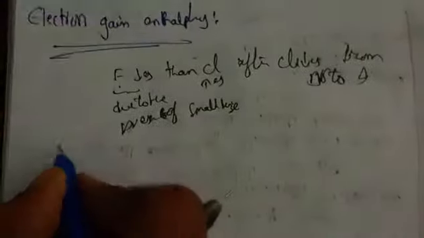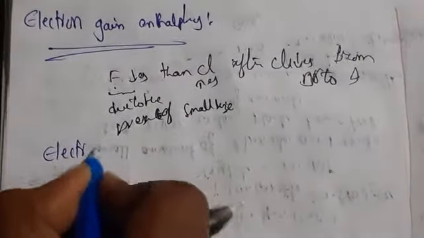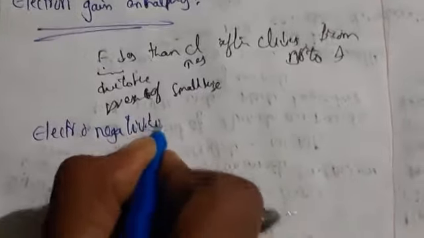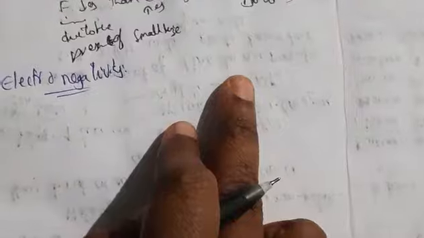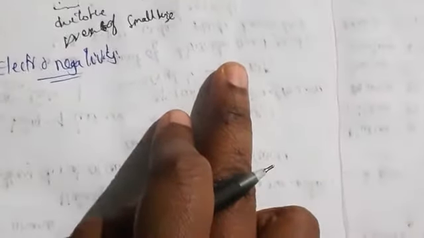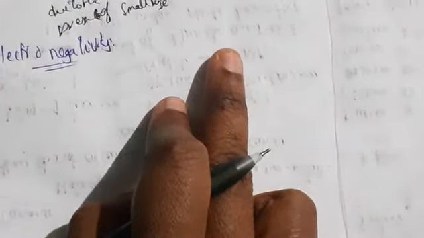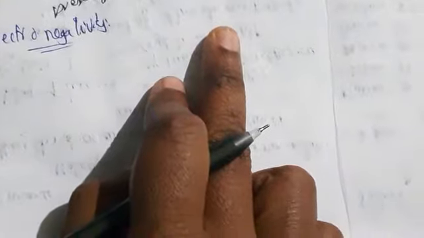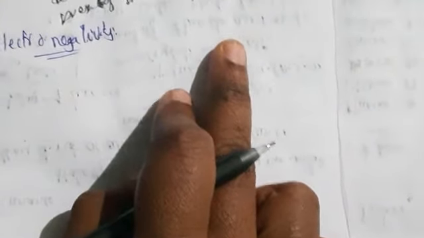Coming to electronegativity. What is electronegativity here? Halogens have high electronegativity. Fluorine has the topmost electronegativity.